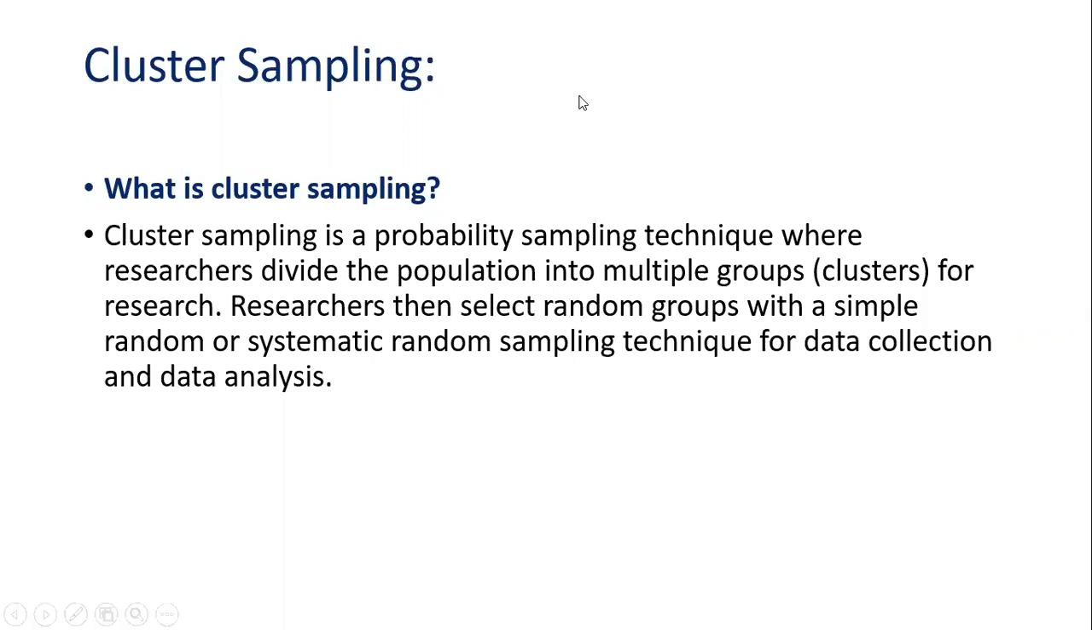Cluster sampling is a probability sampling technique where researchers divide the population into multiple groups. That is what we call a cluster. The name comes from the multiple groups in the population itself for research. There is a group, and again there is a subgroup. That's how the cluster is created. The researcher then selects random groups with a simple random or systematic random sampling technique for data collection and data analysis. So what we are doing here is either we go for simple random or systematic random.